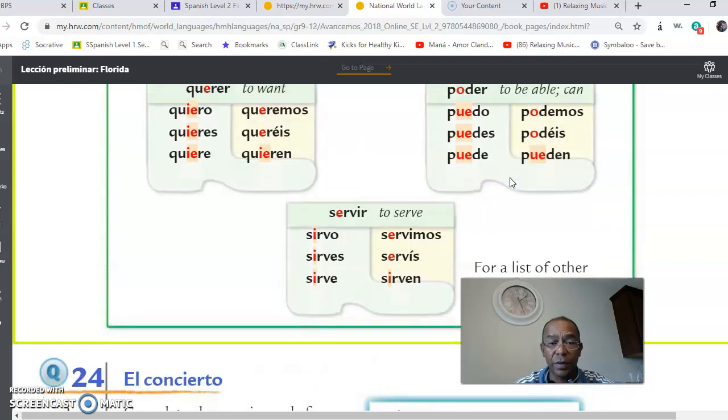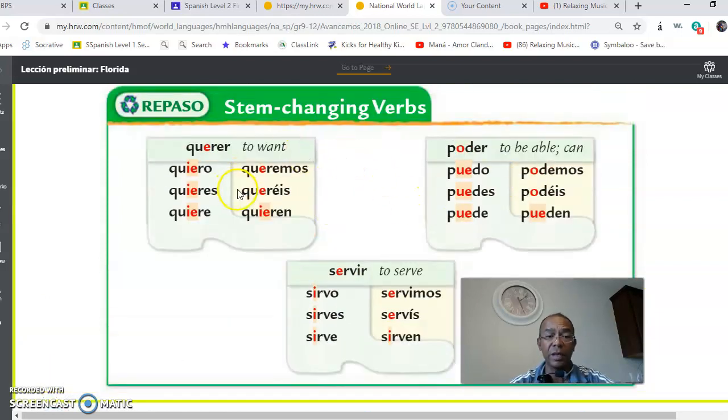So, to recap, stem changing verbs have a change in the beginning. Okay, why are there stem changing verbs in languages? Well, there's irregularity. Sometimes they help you pronounce words better. Also, there are so many influences of different languages coming into a language that sometimes they change the pronunciation and the spelling of a verb.